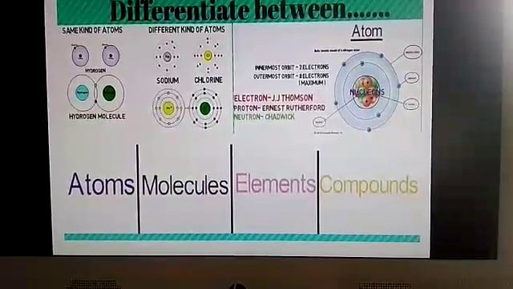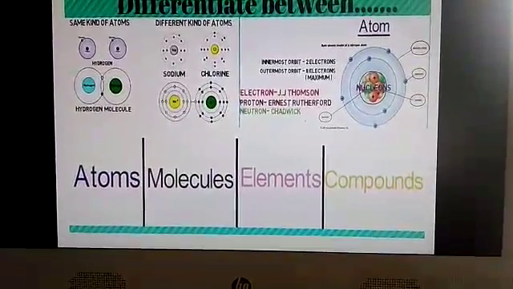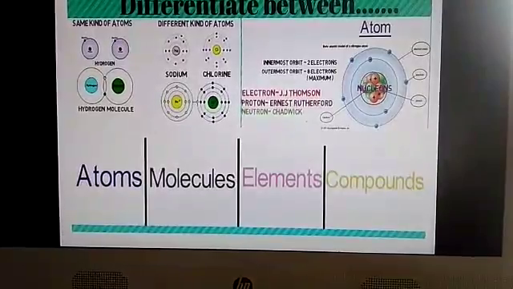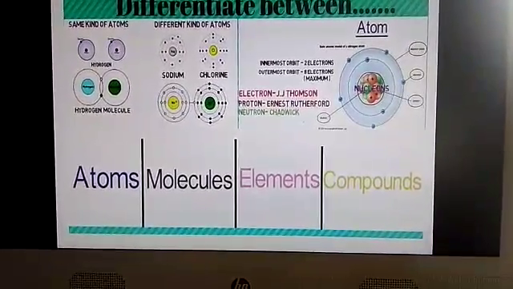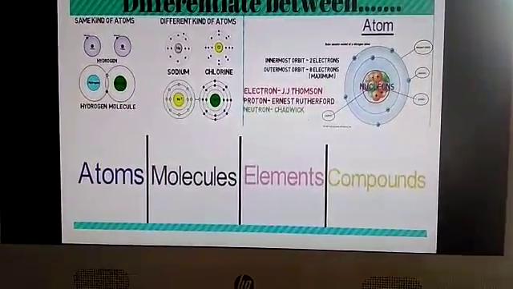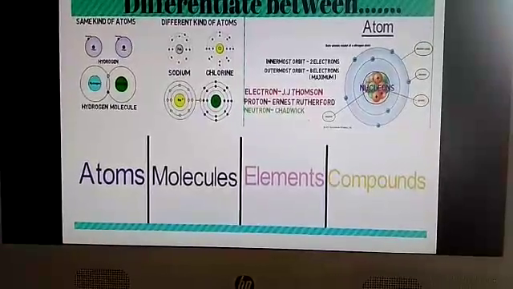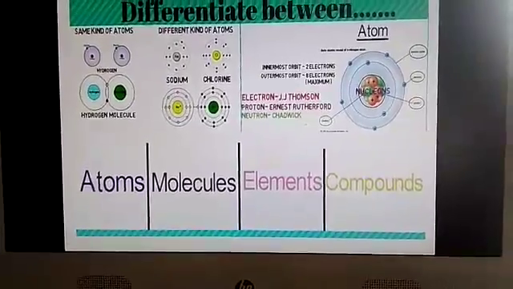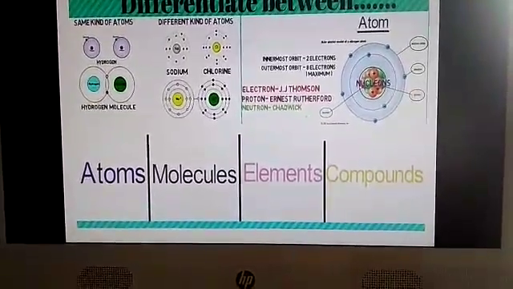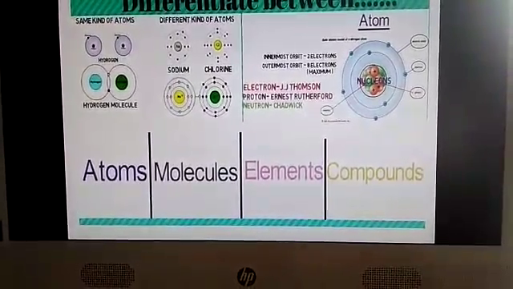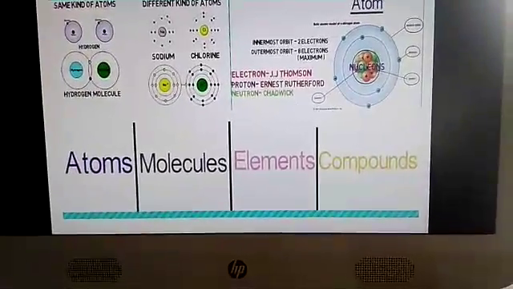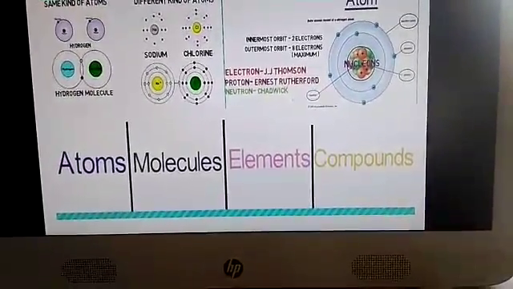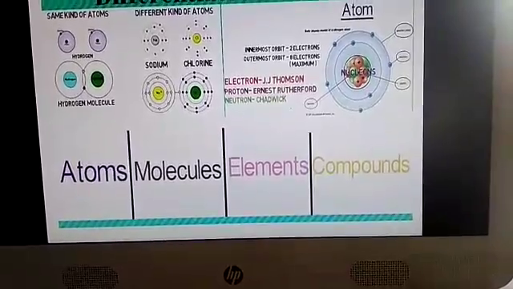The number of protons is equal to the number of electrons that revolve around the nucleus. Protons are positively charged and electrons are negatively charged, and they revolve around the outermost shell. So here if you see the atom, Bohr's atomic model of nitrogen atom. Let's take the example of nitrogen, proposed by Niels Bohr.